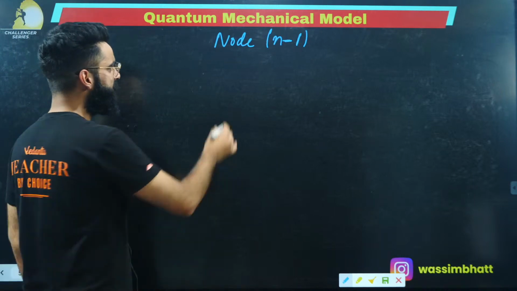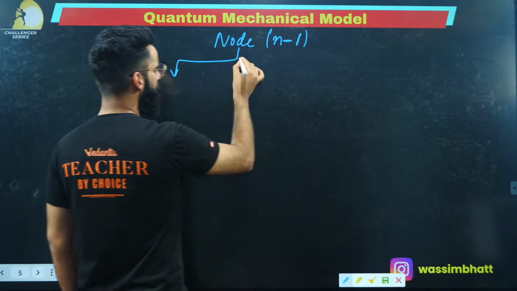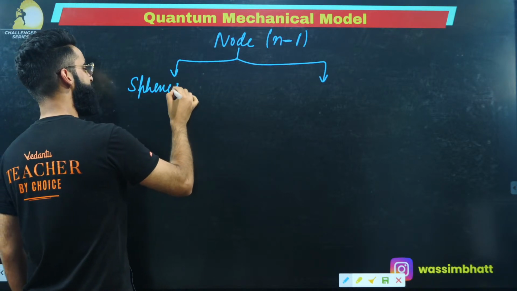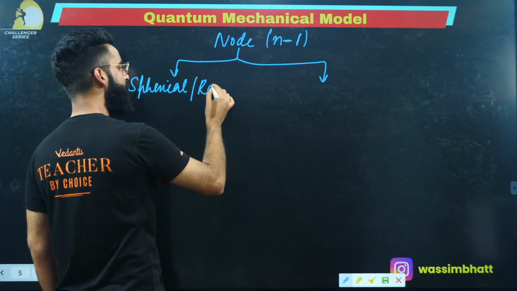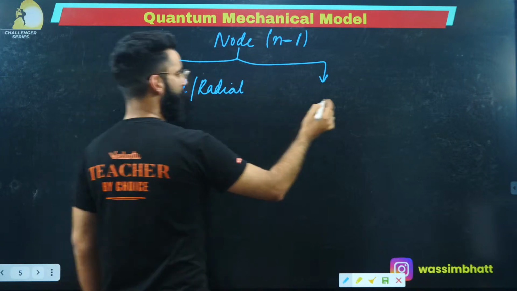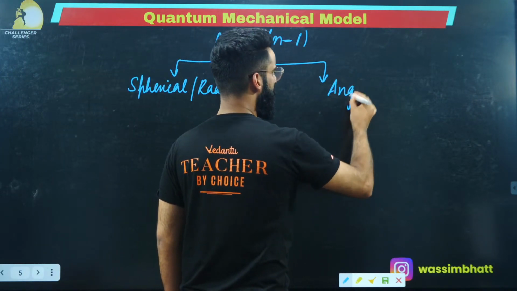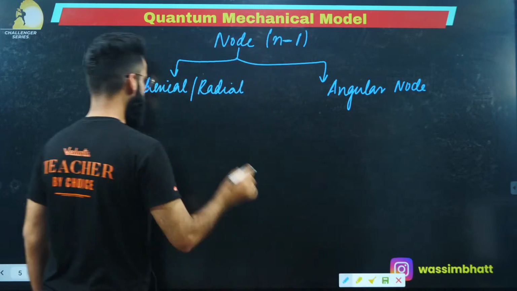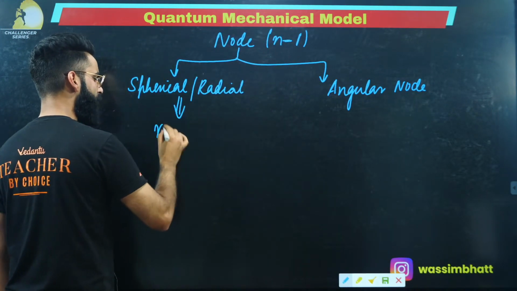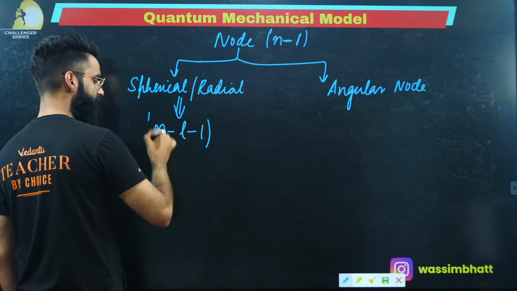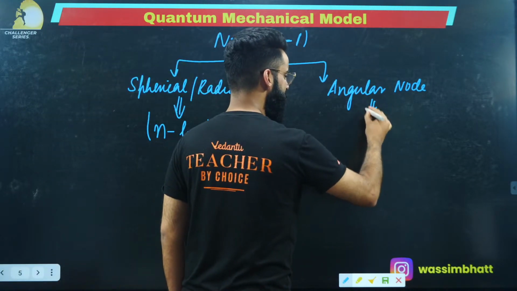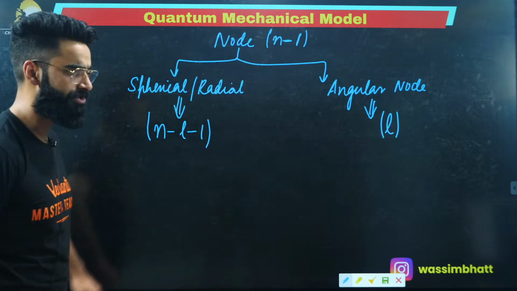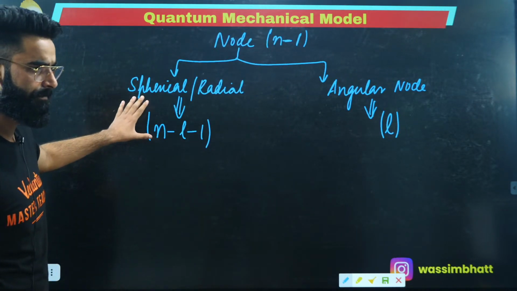These nodes are basically of two types. One is called the spherical or radial node. The other is called the angular node. Let me tell you, the spherical node is calculated by the formula n minus l minus 1, and the angular nodes are calculated by the formula l, where l is the azimuthal quantum number. I want you guys to remember this as well.